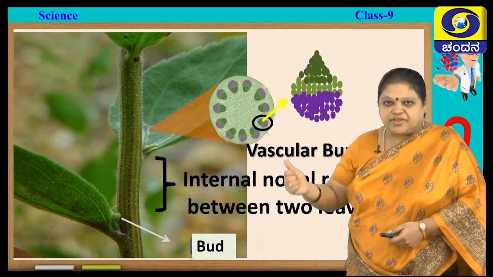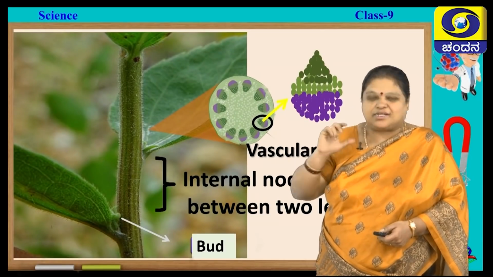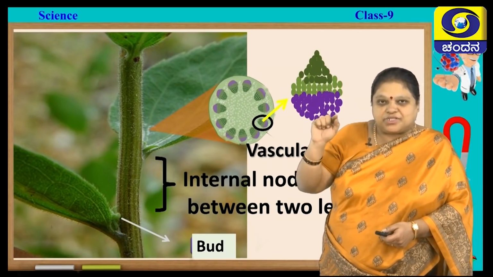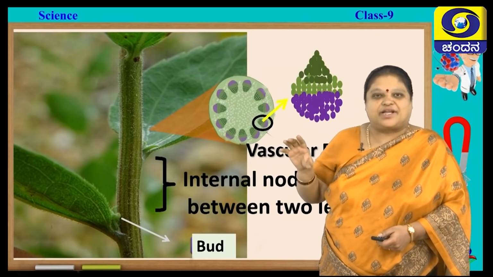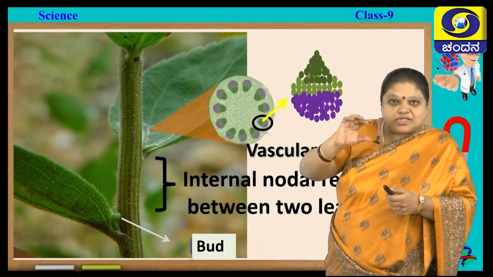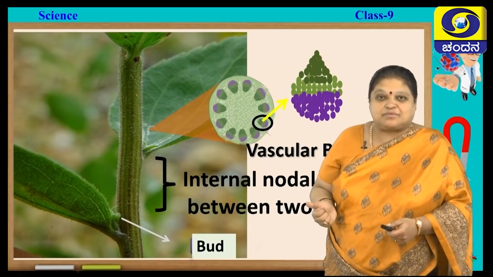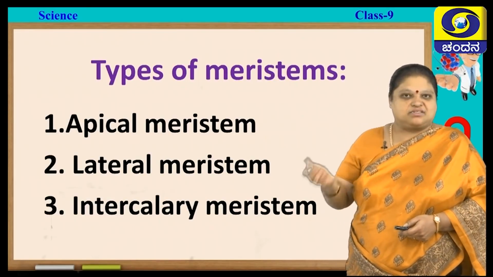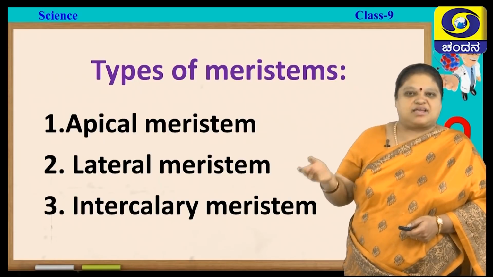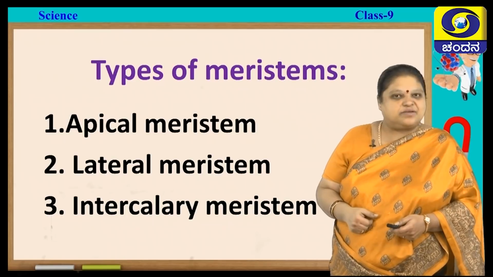Here you can see between the two leaves, that part you call it the internodal region. So, the position near the leaf you call a node, and between the nodes you find the internodal region. So, the length of the stem and all will increase, you call that meristem intercalary meristem. So, like this meristems are of three types. One is apical meristem, lateral meristem, next is the intercalary meristem.